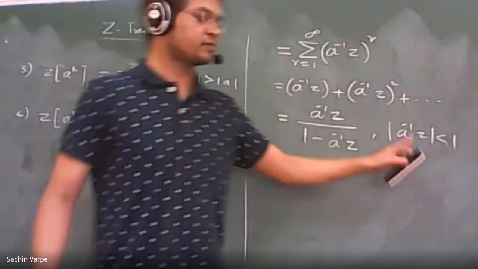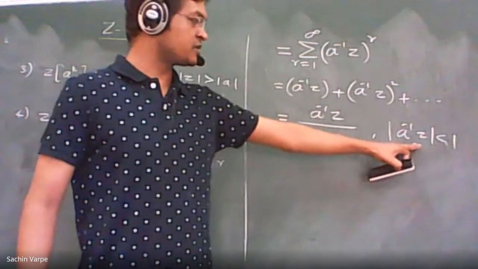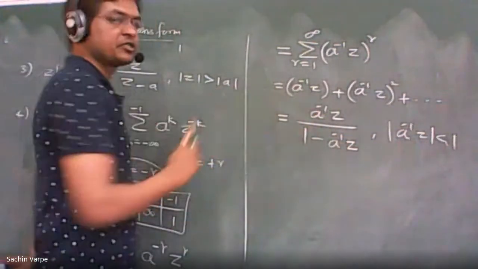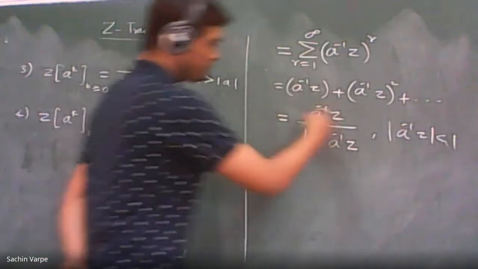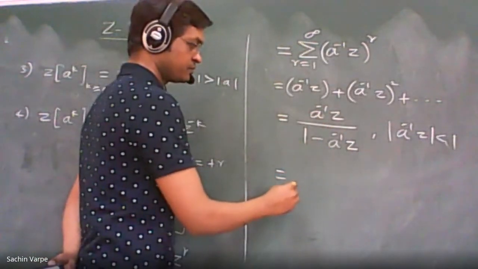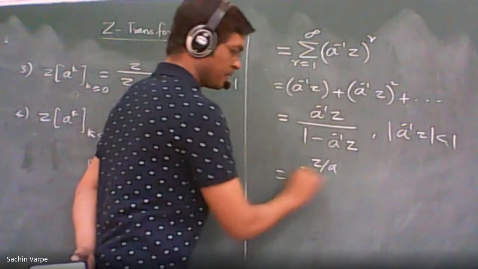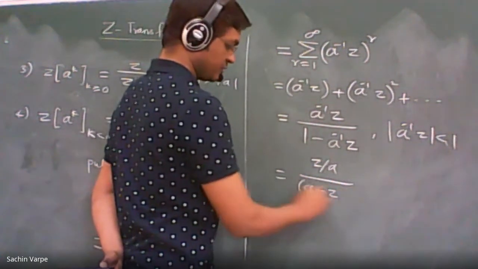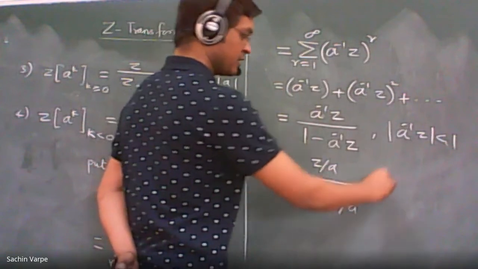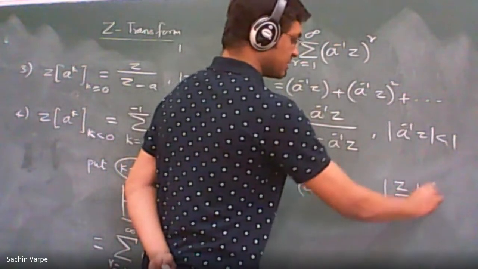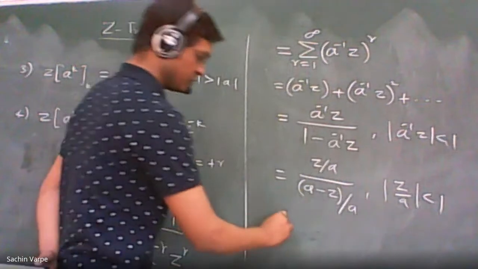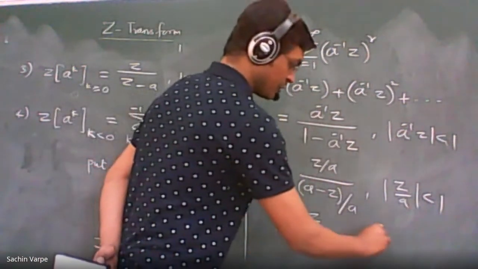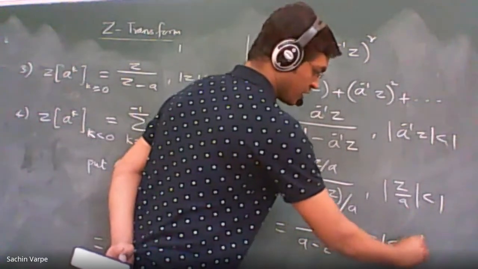This is very important, because otherwise the z transform will have no meaning. Remember, this is called the region of convergence. So when we simplify this expression, that will be z by a upon a minus z the whole by b, right? A will get cancelled, and here also z by a is z. So the final answer is z upon a minus z with mod z less than mod a.